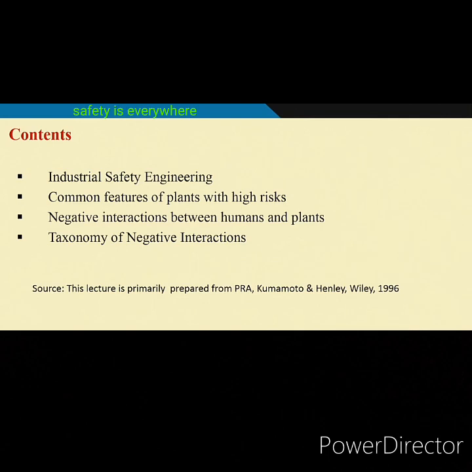And I have heavily borrowed from the book written by Kumamoto and Henley, Probabilistic Risk Assessment for Scientists and Engineers; except the first one, industrial safety engineering, the last three items are taken from this book.